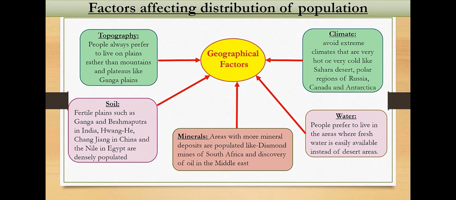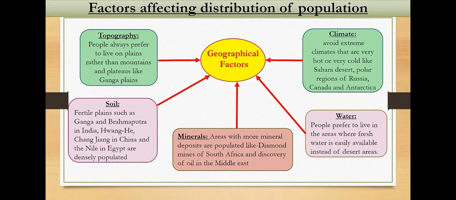Okay. And climate. Actually, people won't prefer a very cold climate like Jammu and Kashmir or a very hot climate like the Sahara Desert. People like to live in places with an average temperature, a mix of hot and cold, like Chennai, Bangalore, etc. So these are the geographical factors, that is topography.